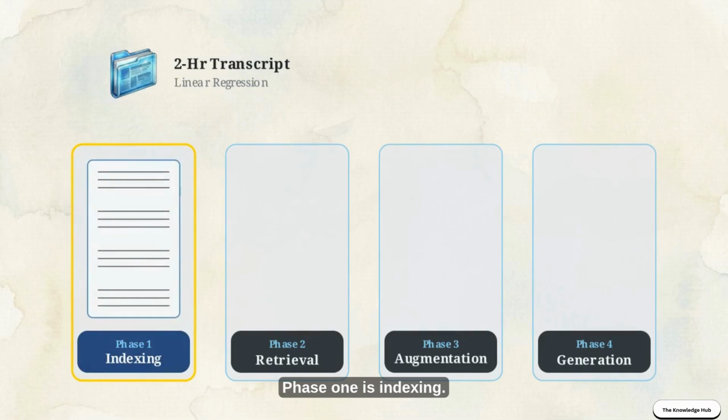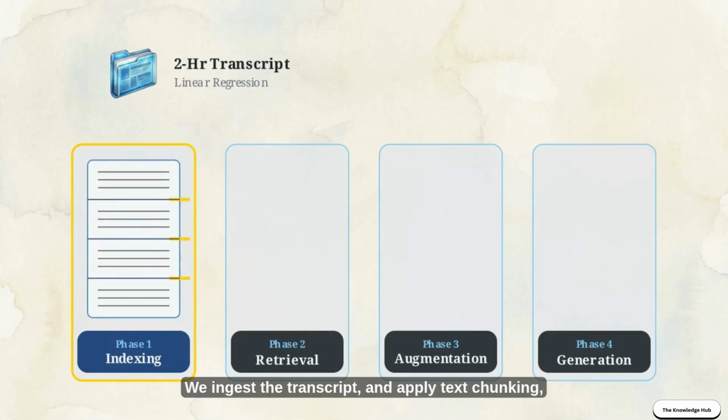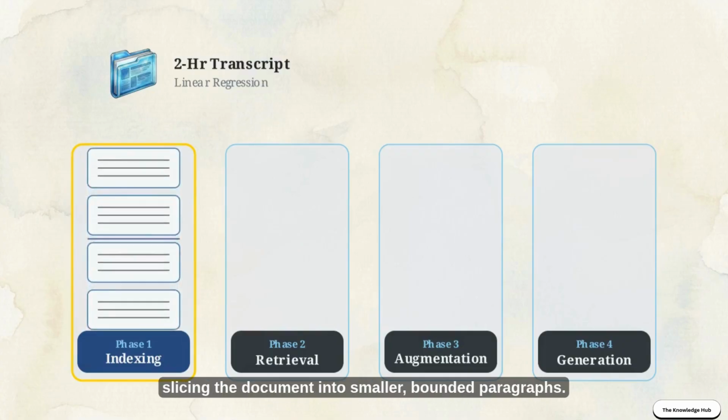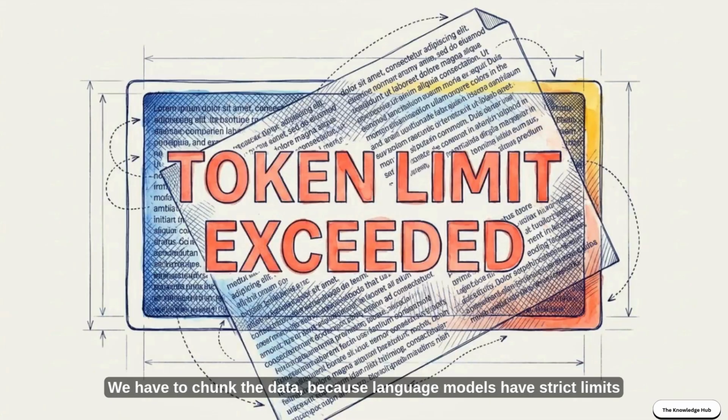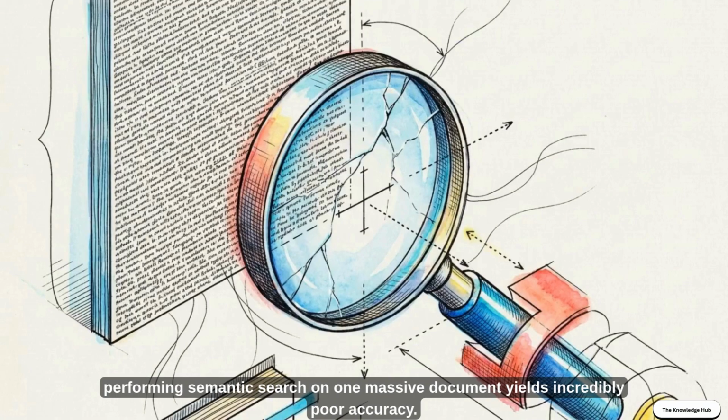Phase 1 is indexing. We ingest the transcript and apply text chunking, slicing the document into smaller, bounded paragraphs. We have to chunk the data because language models have strict limits on how much text they can read at once. Furthermore, performing semantic search on one massive document yields incredibly poor accuracy.